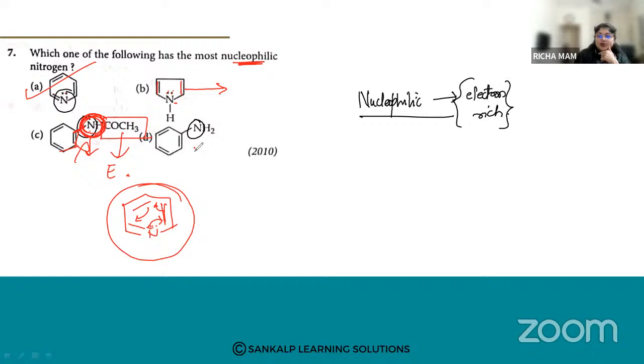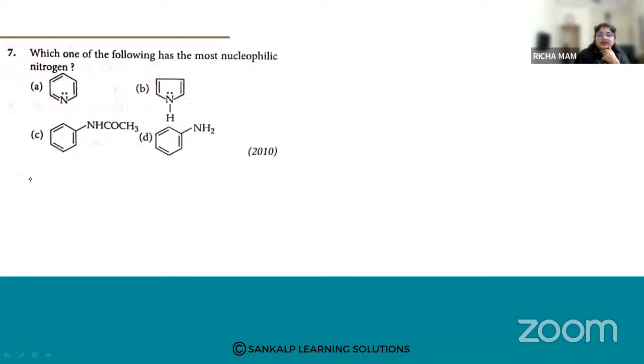Then in option number D, this nitrogen atom is part of the benzene ring, part of the resonance. So again, this is not so nucleophilic in nature. So option number A is the answer. Pyridine is the most nucleophilic nitrogen, so it is having the most nucleophilic nitrogen.